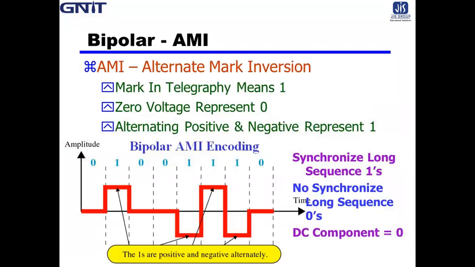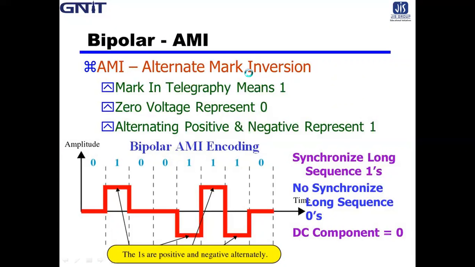That is the concept of bipolar signaling. That is why bipolar signaling is called by another name, alternate mark inversion, AMI. That means alternative 1s are inverted. That means they are the opposite polarity.